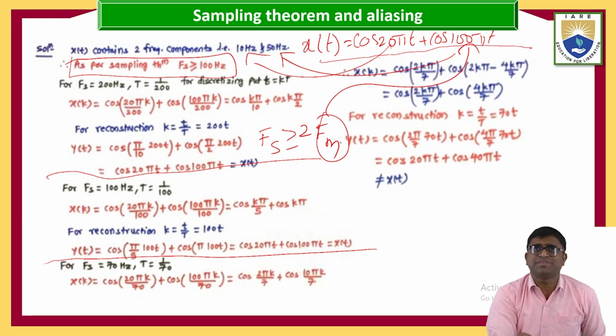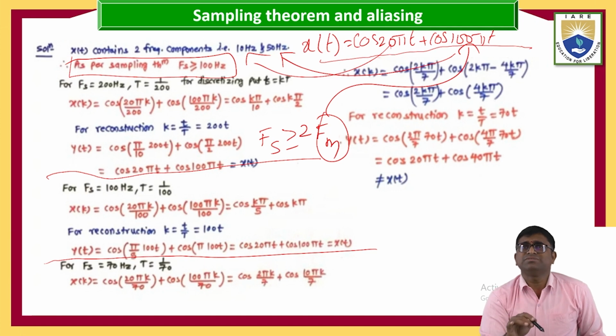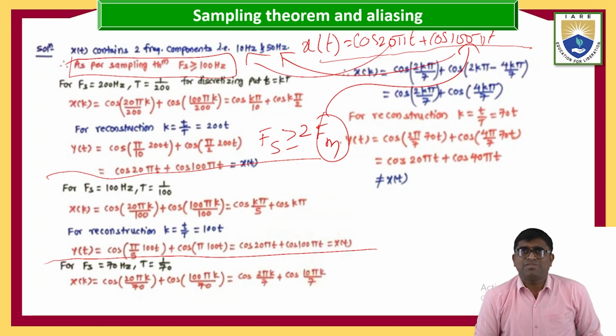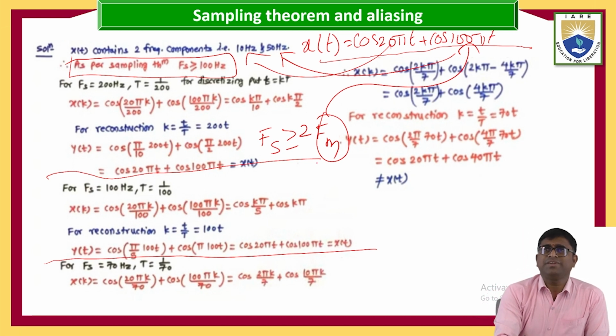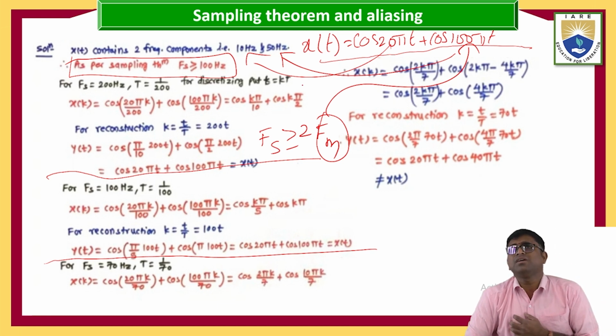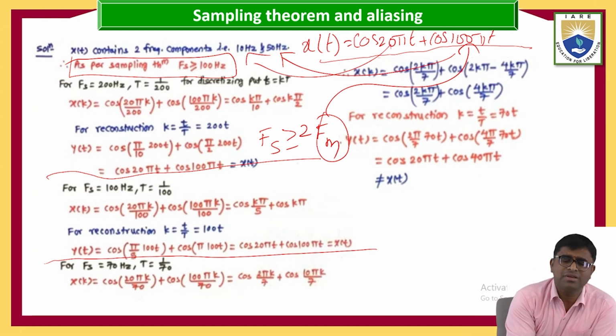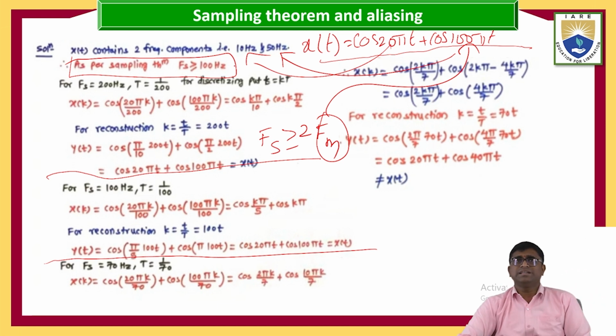As per the sampling theorem definition, sampling frequency is greater than or equal to twice the maximum frequency. What is the maximum frequency here in the problem? One is 20, another is 100. The maximum is 100. That's why for the sampling theorem f of s is greater than 100 Hz.